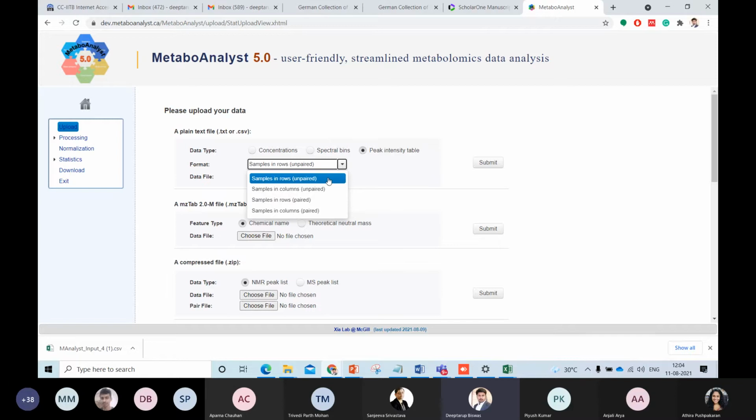For example, we have collected a tumor sample from a particular patient and also an associated control sample from that patient. That is a kind of matched sample, and during that time, we should go for samples in column, paired. But the samples we have given you today are unpaired samples. So we will click over here.